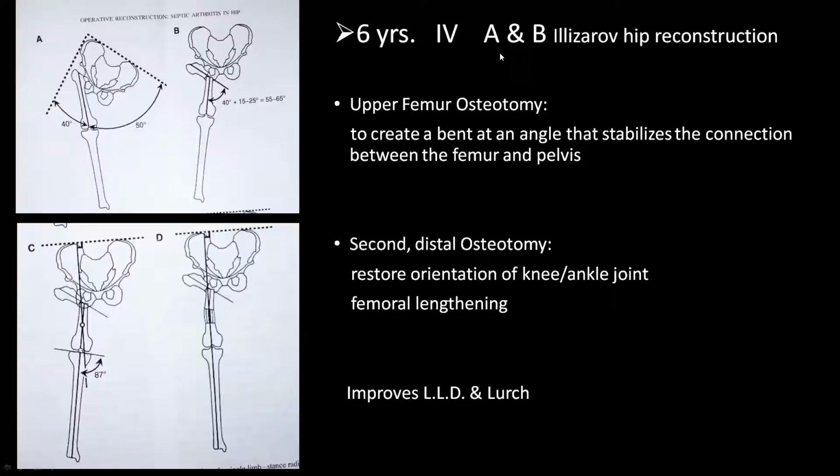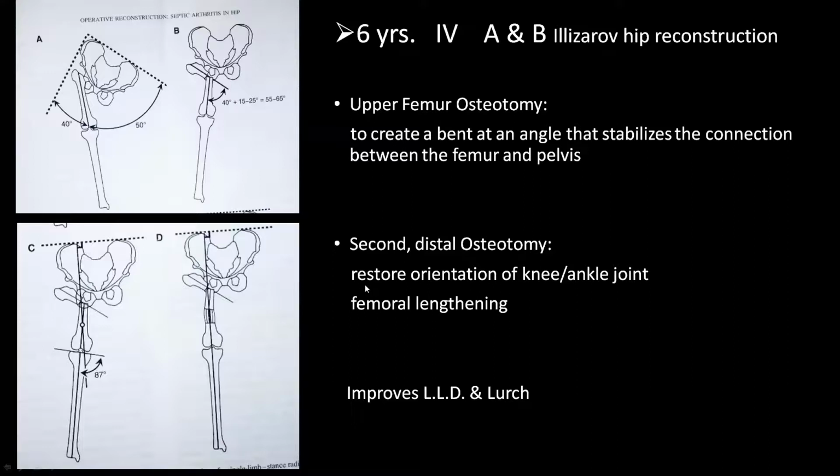Now in Choi type 4A and B, if the age of the patient is more than 6 years, we have to go for Ilizarov hip reconstruction. What is Ilizarov reconstruction? It is a dual osteotomy. The first osteotomy is done in the upper femur. The aim of this osteotomy is to create a buttress that stabilizes the connection between the femur and the pelvis. And the second osteotomy is done at the distal femur.